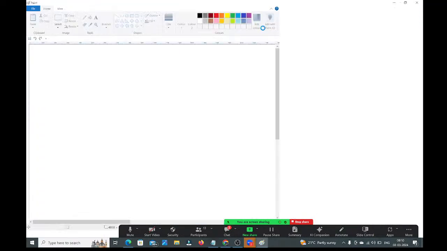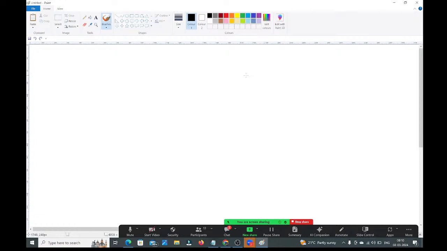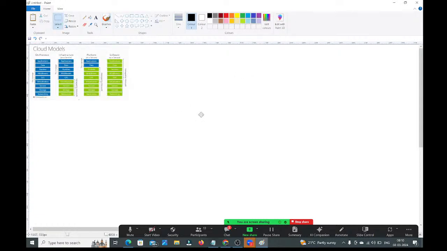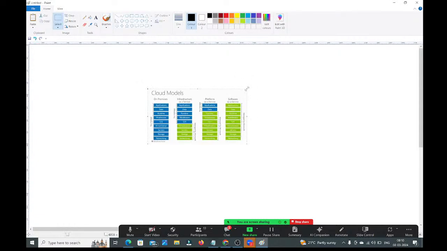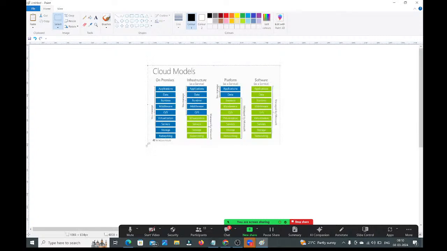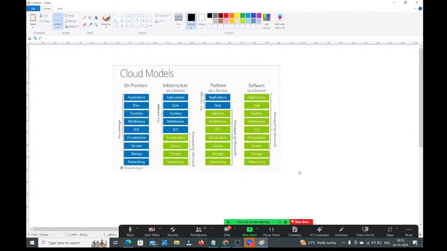Go to this paint. Very good. So now observe carefully, guys. Here we have two colors: one is the blue color and another one is the green color.